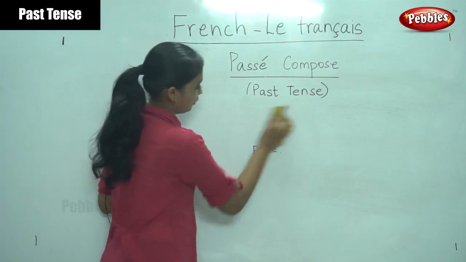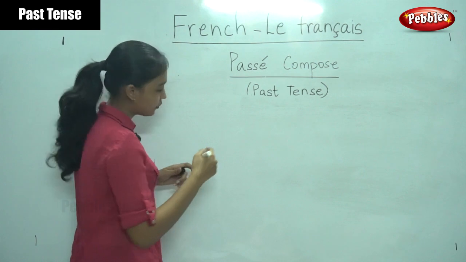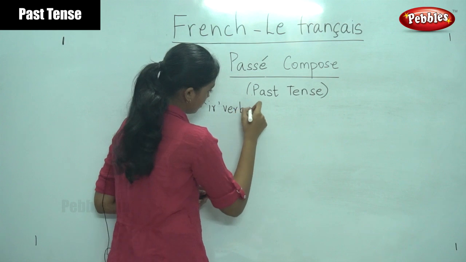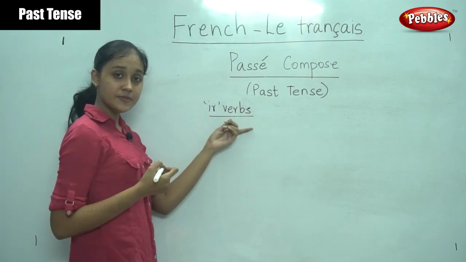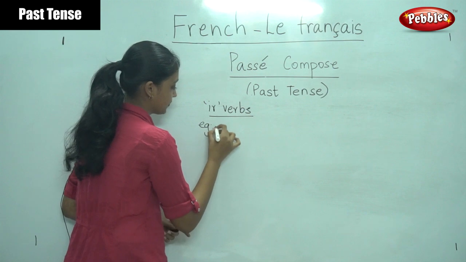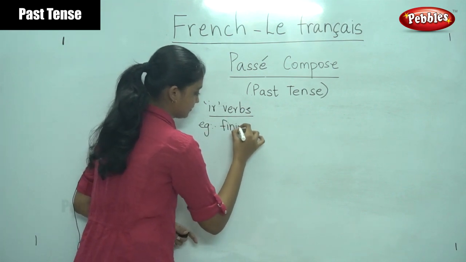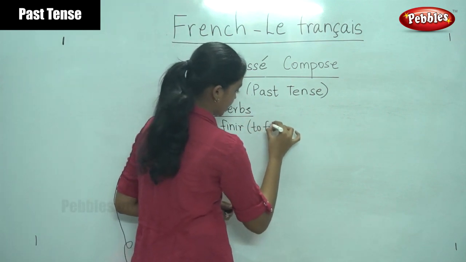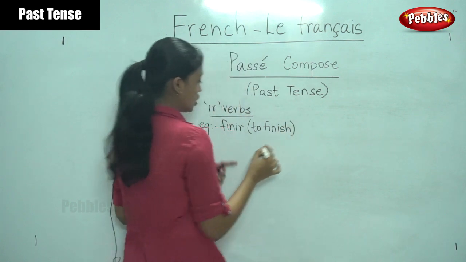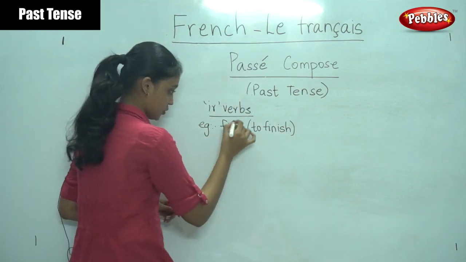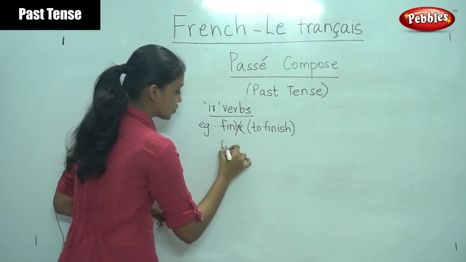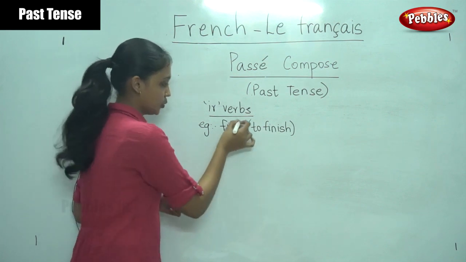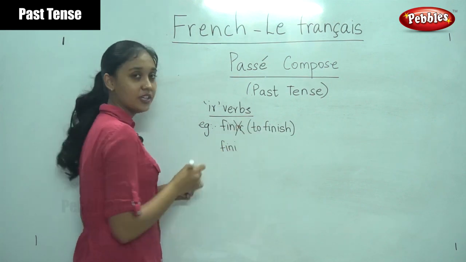Now the next type of verb. For IR verbs, for example, let us take finir. Do you remember the verb finir? It means to finish. So the rule for IR verb is you would remove IR and replace it with I. So this is your past participle. You will remove IR and replace it with I.